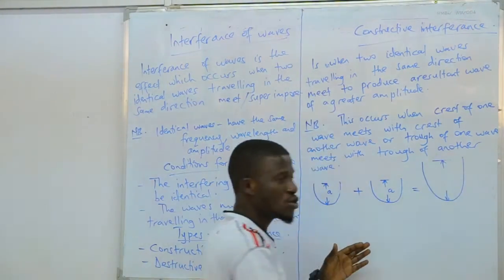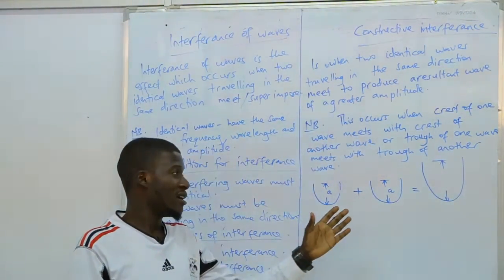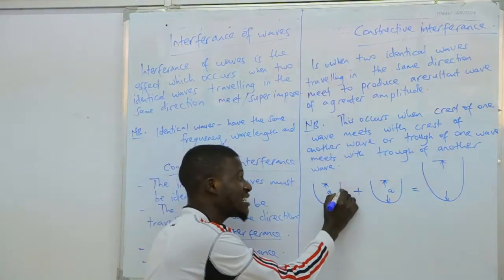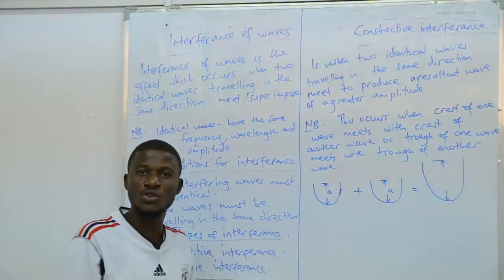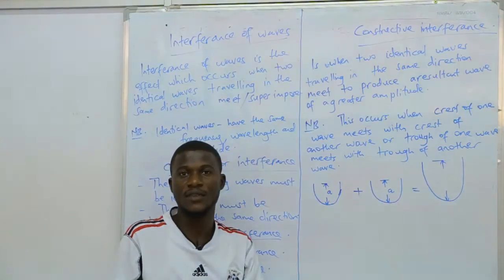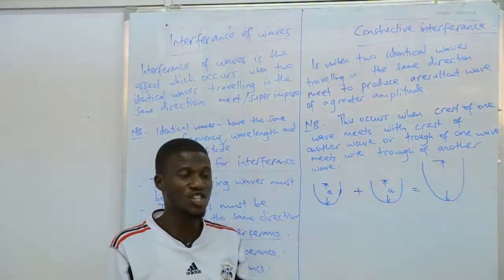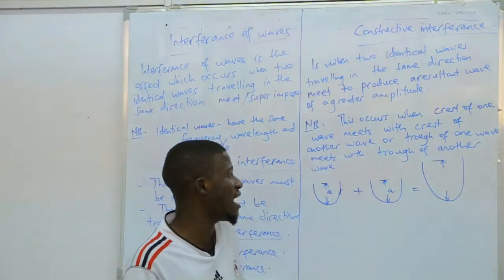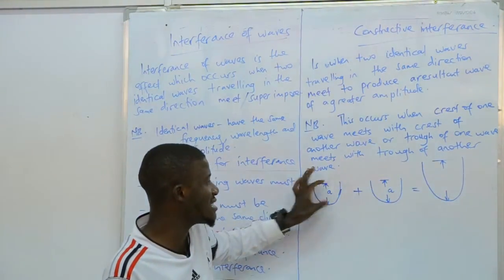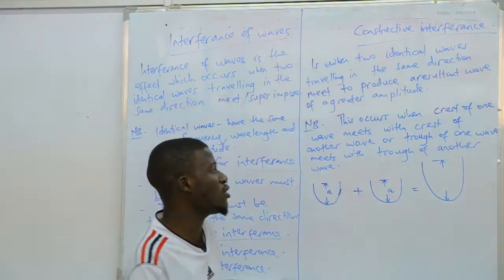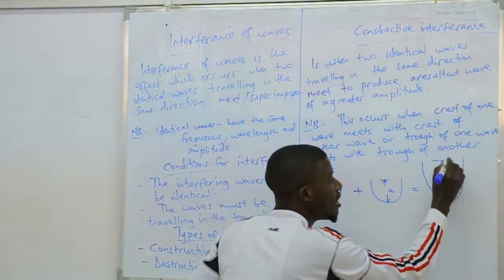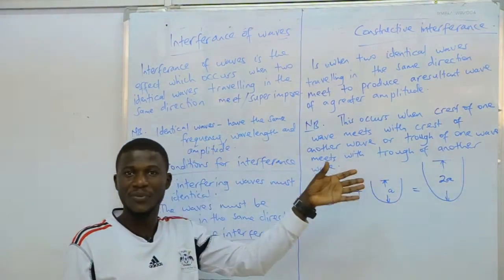Look at the amplitude, because as we were starting waves, I told you that the amplitude is the maximum displacement of the particle from the rest position. So this is displacement here. Now when you combine this and this, each being A, you will have what? 2A.